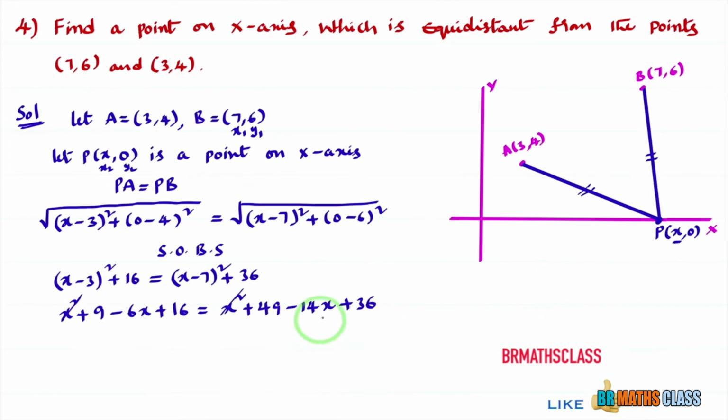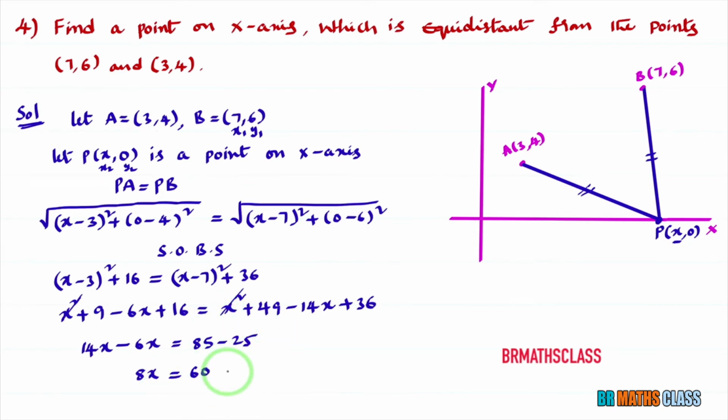Now what I'll do, all x terms I'll write on one side, and the remaining all I'll write on the other side. You take minus 14x to the left hand side. It will become plus 14x. 14x minus 6x equal to, you observe here, 49 plus 36 is 85. See here, 9 plus 16 is 25. Take that 25 to the right hand side, minus 25. 14x minus 6x is 8x. 8x equal to 85 minus 25, that is 60.